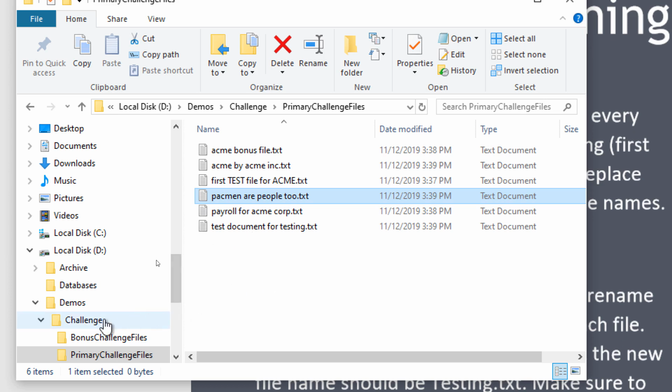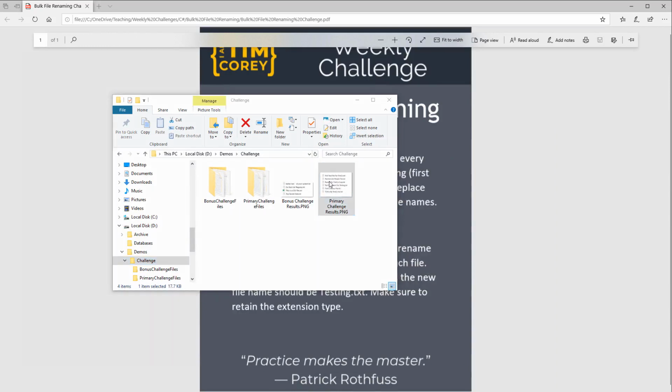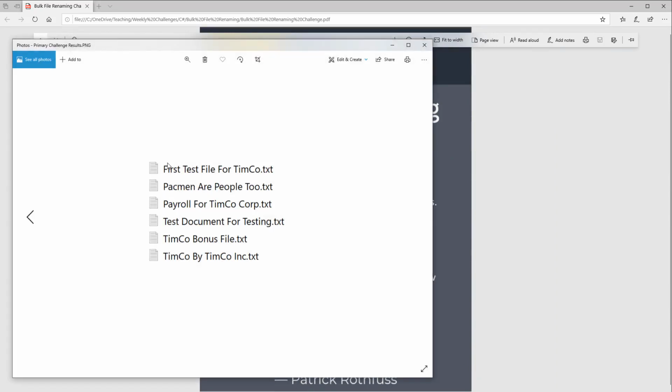Now, I have included for you the results. So let's look at the results here. These are the results you should see. So notice Pac-Man is still Pac-Man, but first test file for Timco. So make sure that all of these look exactly the same. If yours look different, you've got something wrong.